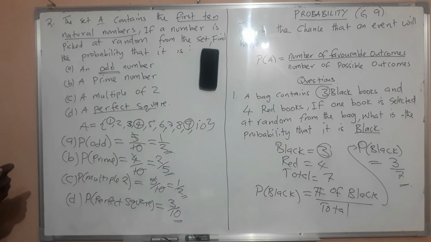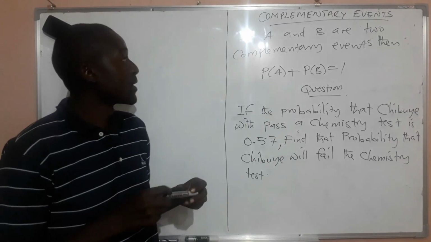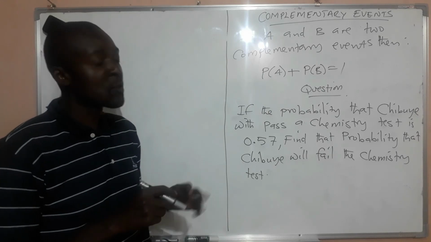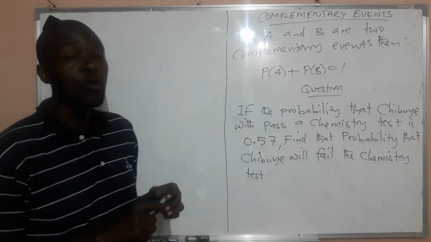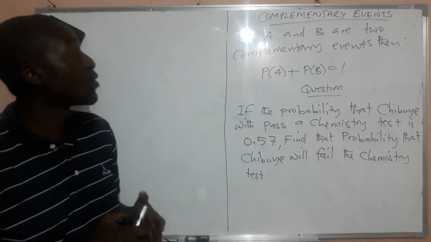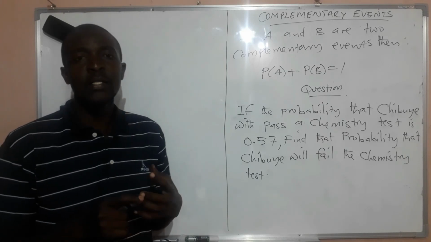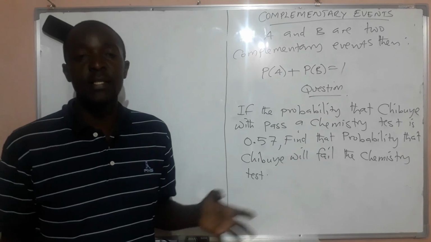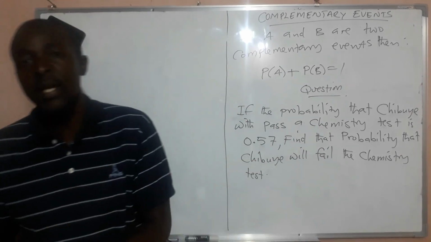We are now going to look at complementary events. There are so many different types of events that we have, so for our junior secondary, grade 9, we are just going to look at complementary events. Now, what are complementary events? We can call them, in short, opposite events. The probability of you doing something and the probability of you not doing it are what